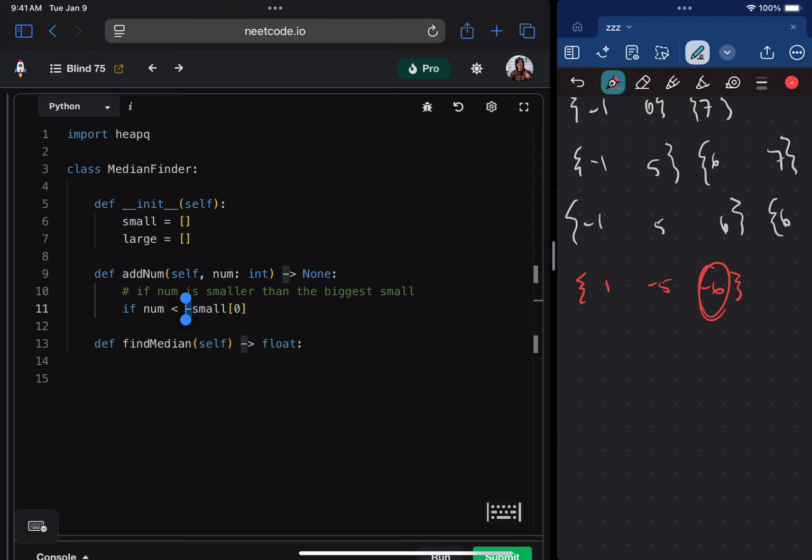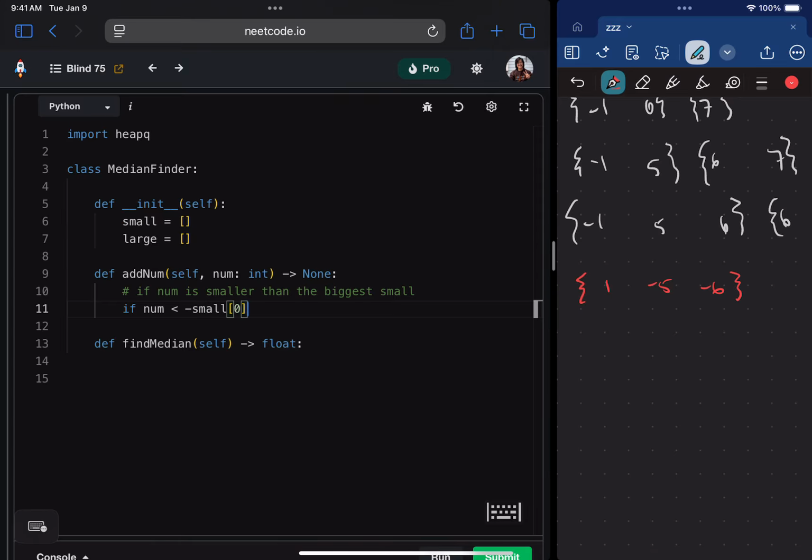This guy is the biggest, quote unquote, but in terms of negative numbers, it's the smallest, right? I know it's ugly, it's hideous. I don't know why Python has done this for so long. And now in Python 3.14, you don't have to do this anymore. You can just make it a max heap, but it's a min heap with negative numbers, which is effectively a max heap. I know, hideous, gross, we're going to have to live with it.